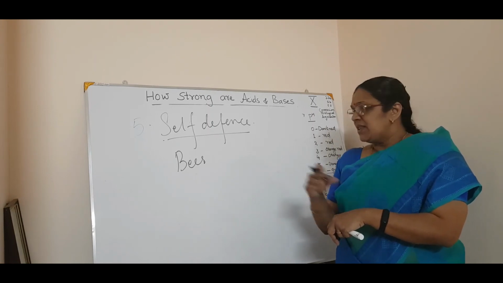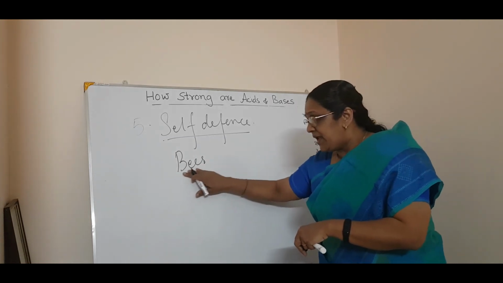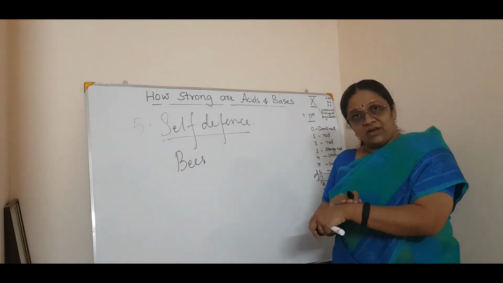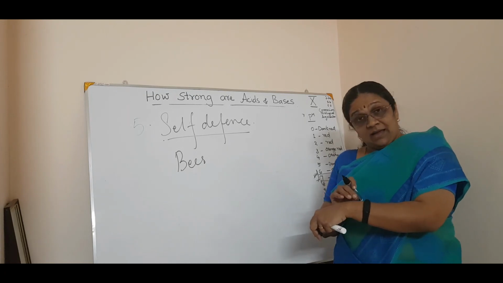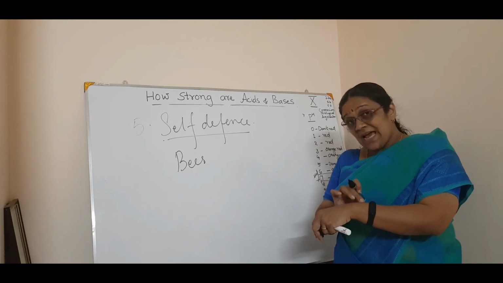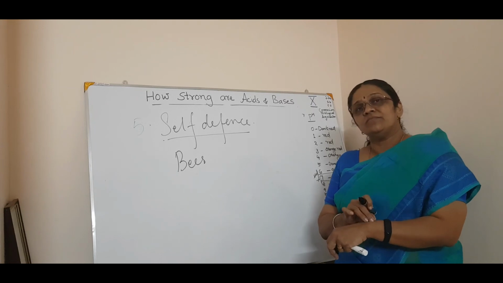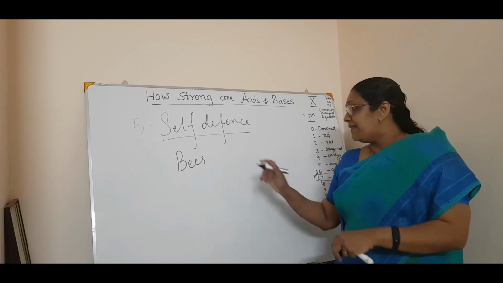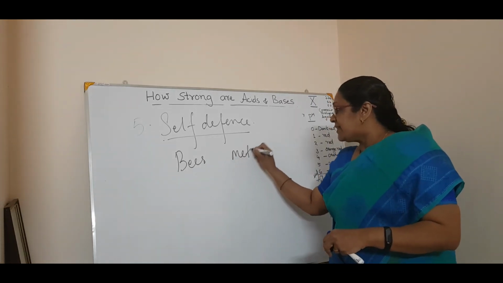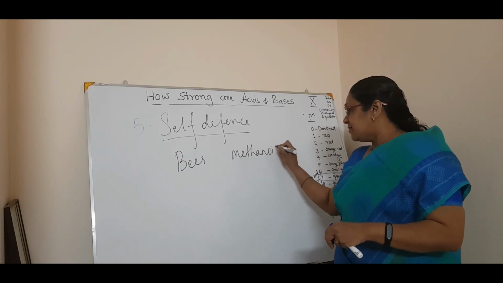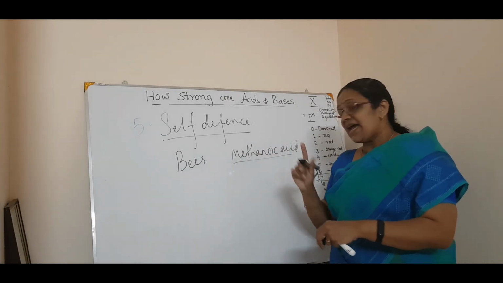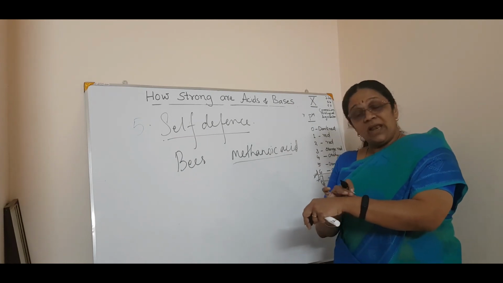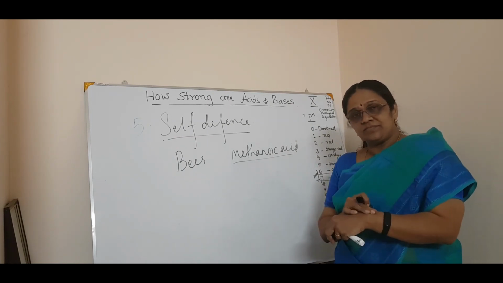Because while the bee stings your body, it produces an acid in our body. And that acid is called methanoic acid. What is the acid called? Methanoic acid. And because of this acid, you have that pain.